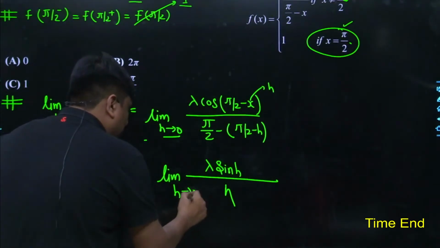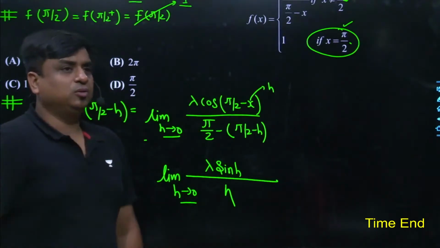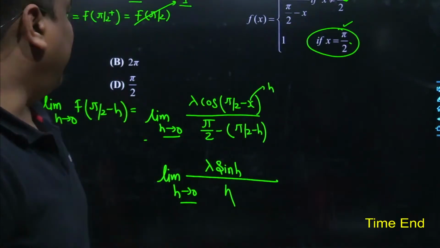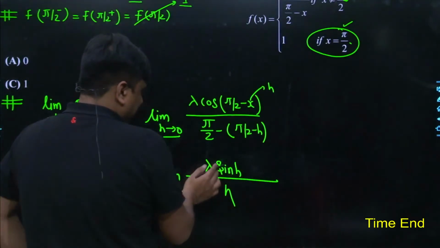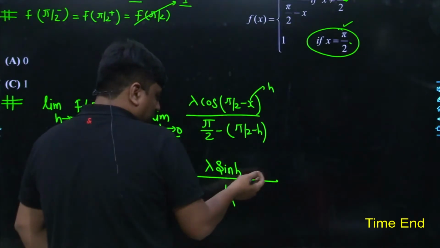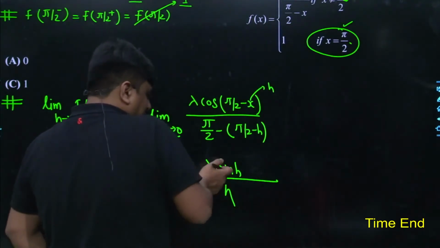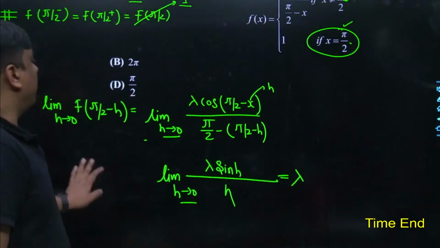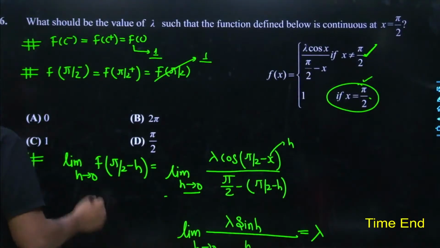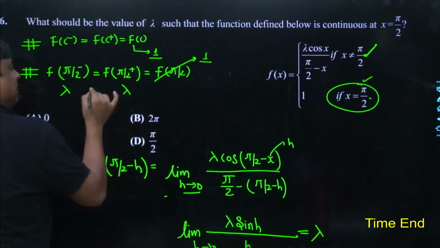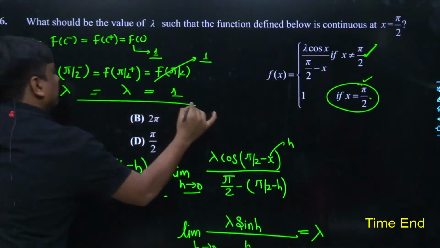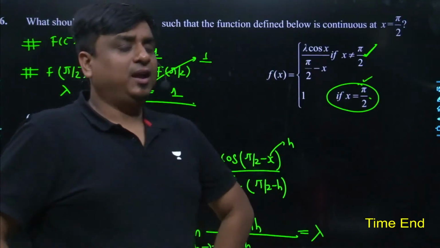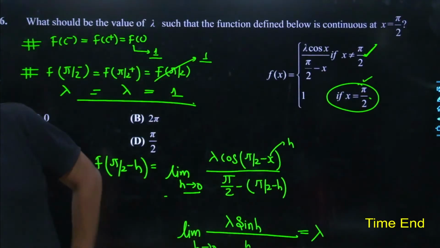And probably you know how to get this value, and that is L'Hospital rule. Once you apply the L'Hospital rule to 0 by 0, differentiation of sine makes it cos h, which becomes 1. And once you put h equals 0, it is just lambda. So the left hand limit is lambda. My dear friend, once you calculate this, it is lambda, and this has already been known to be 1. So they were asking about the value of lambda, and lambda is there in front of you, and that is 1.